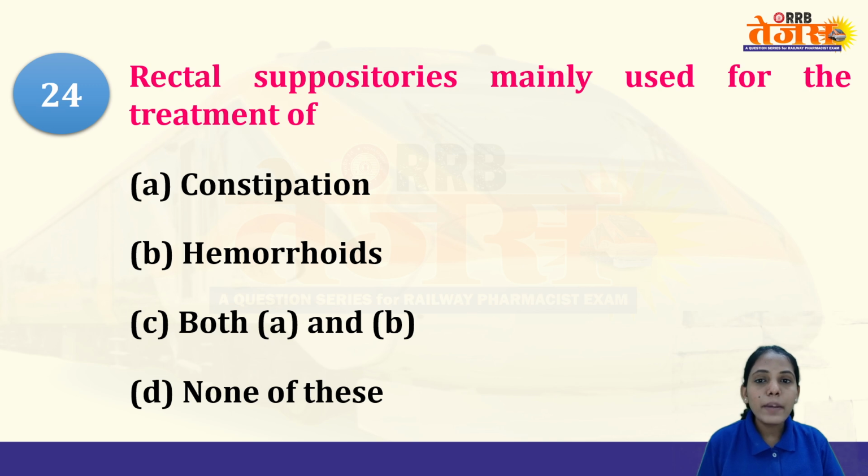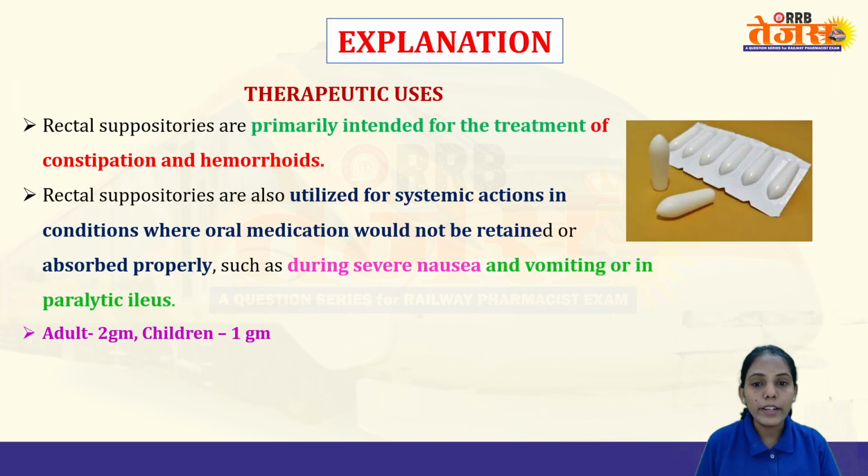Rectal suppositories are mainly used for the treatment of constipation and hemorrhoids. Hemorrhoids are nothing but the blood vessels near that area getting swollen. So the therapeutic uses for constipation and hemorrhoids are basically these rectal suppositories.